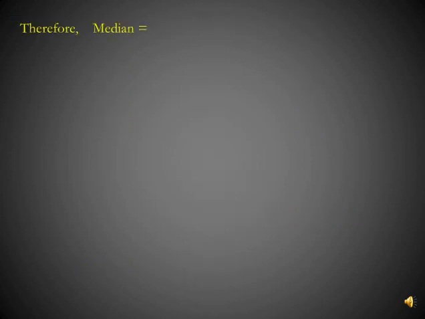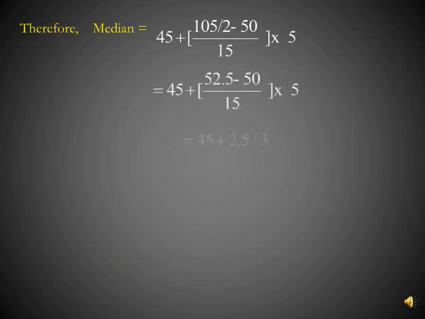Putting the required values, we will get the median as 45 plus (105 by 2 minus 50) upon 50 into 5. So it comes to 45 plus 2.5 by 3, that is 45 plus 0.83. So median comes to 45.83.